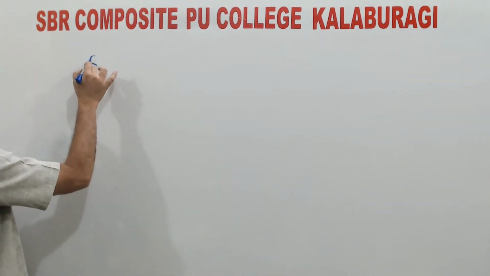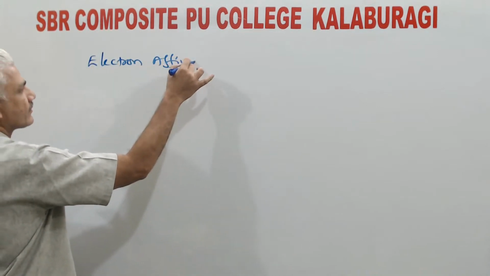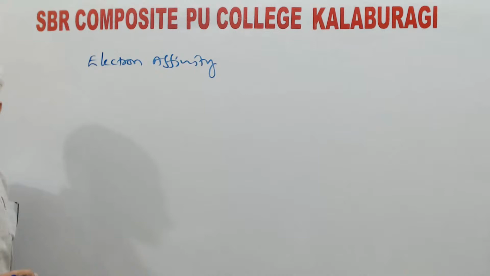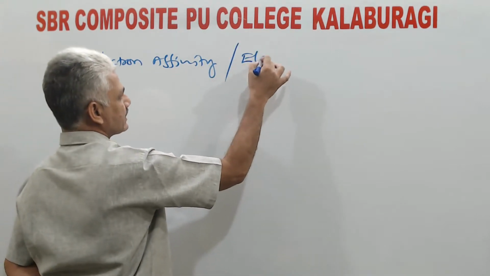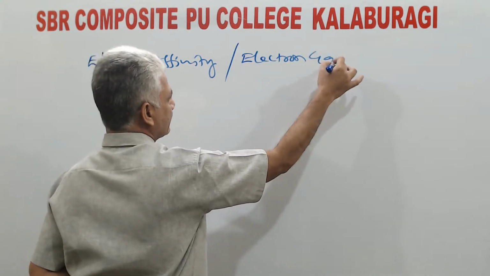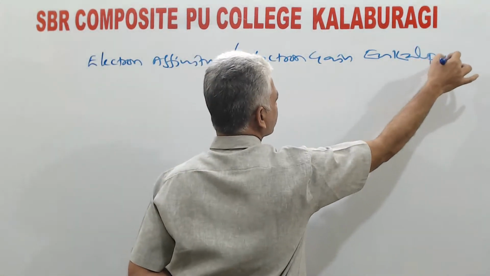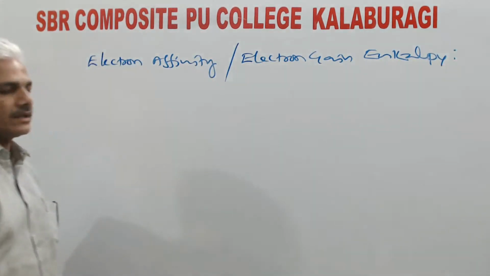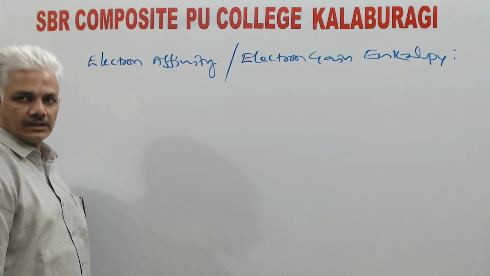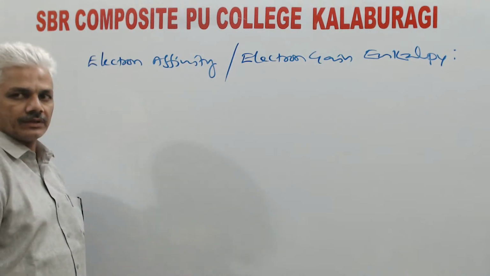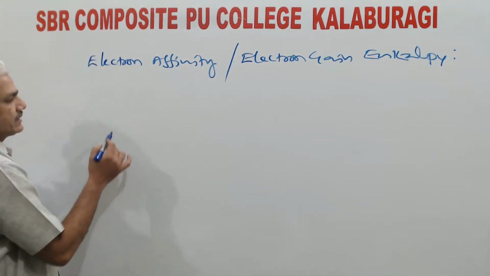Next periodic property is electron affinity. Electron affinity is also known as electron gain enthalpy. This can be considered as a reverse property to ionization energy, or opposite property to ionization energy. The term is defined as